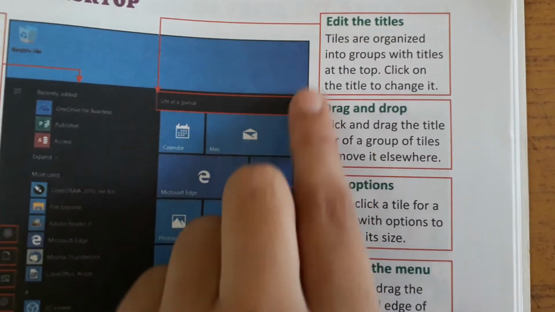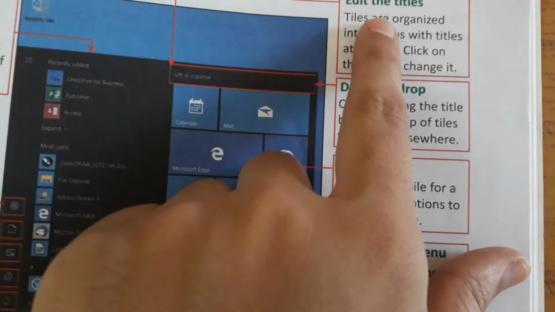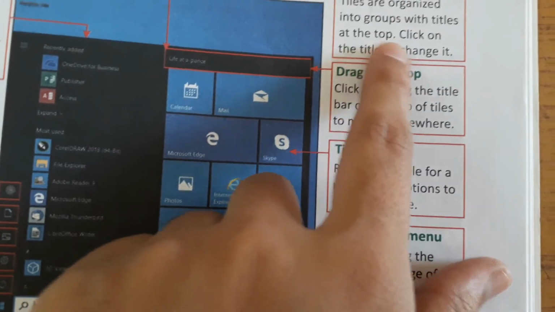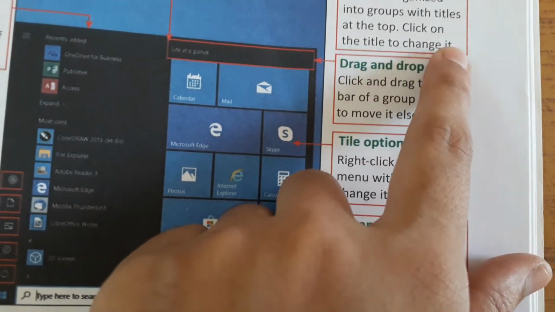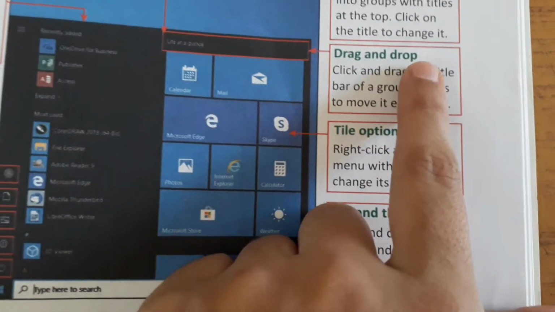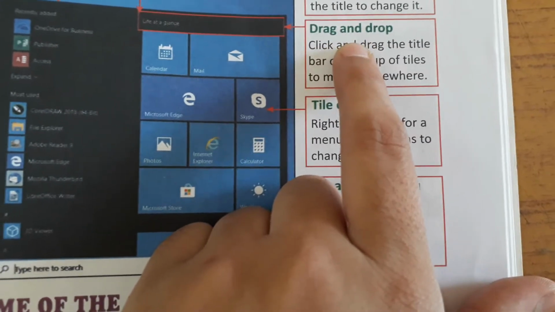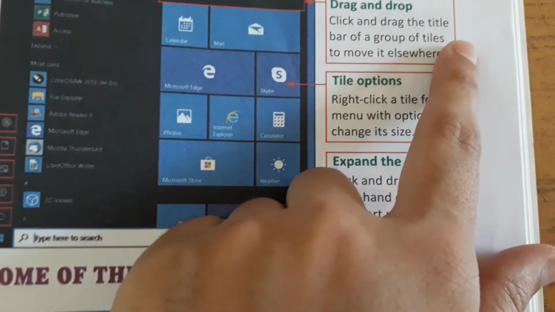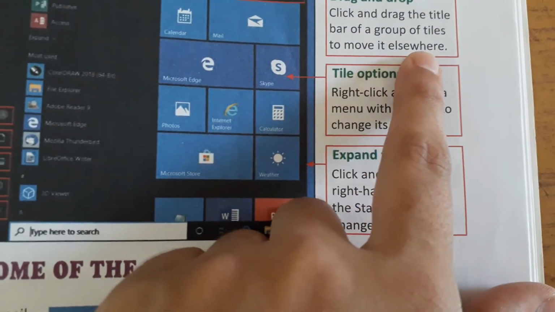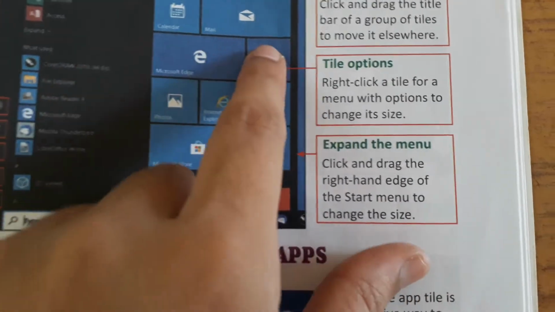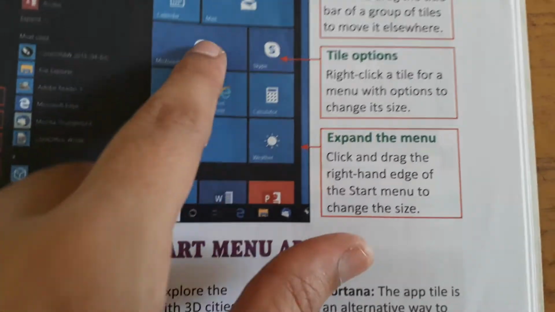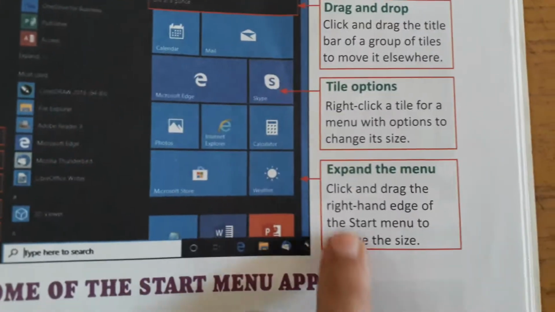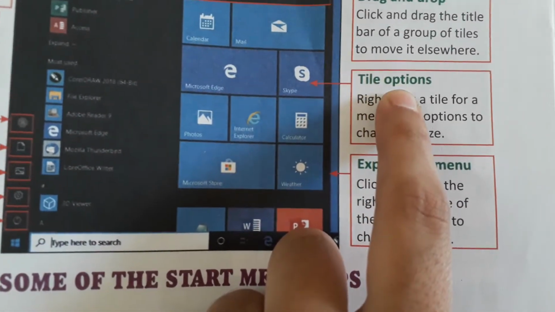Okay, here in the right side we are going to edit the tiles. Tiles are organized into groups with titles at the top. Click on the title to change it. If we want to change it, we can easily change. Drag and drop, as the name suggests, click and drag the title bar of a group of tiles to move it elsewhere. If we want to move one tile to another place, we can select and drag it to our own choice of place.